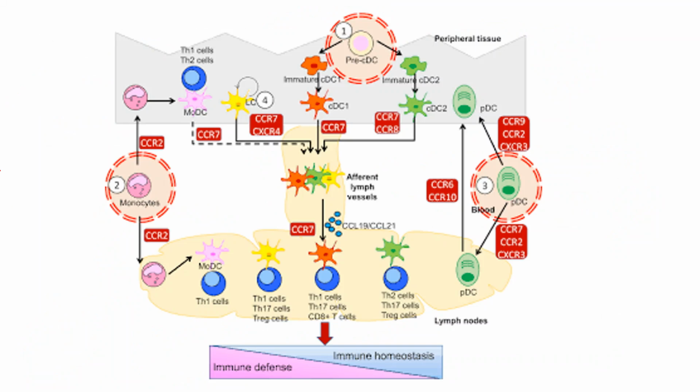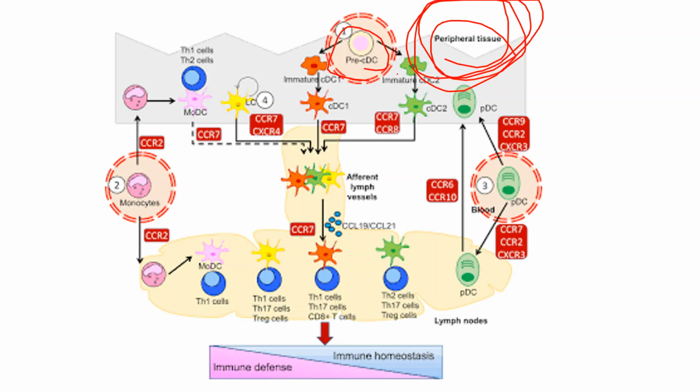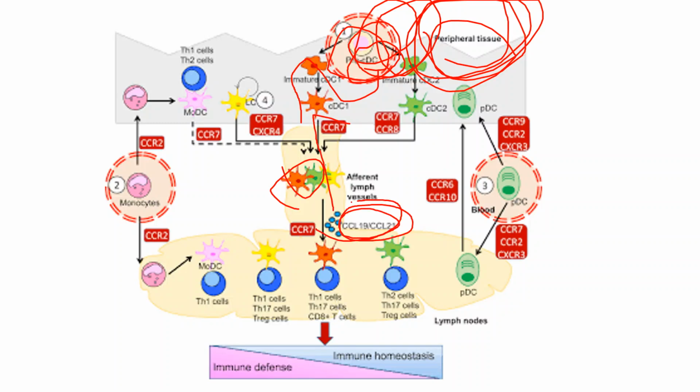Here is a diagram which shows the interaction of CCR7 and CXCR5. We can see that the peripheral tissue is there, and here the premature dendritic cells are. Once this interaction happens, with CCR7 and the CCL ligands, after that, here are the afferent lymph vessels, and here the CCL19 and CCL21 will be there.